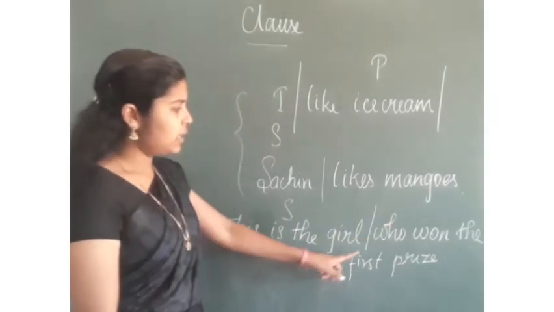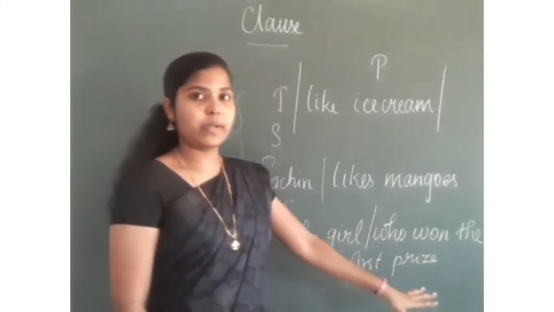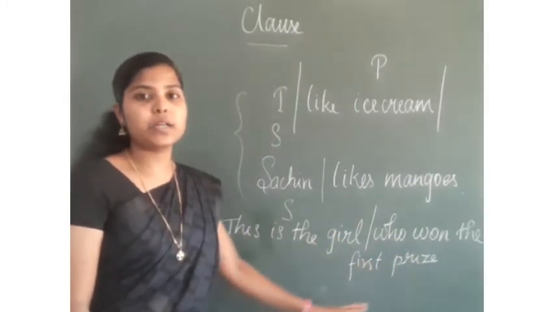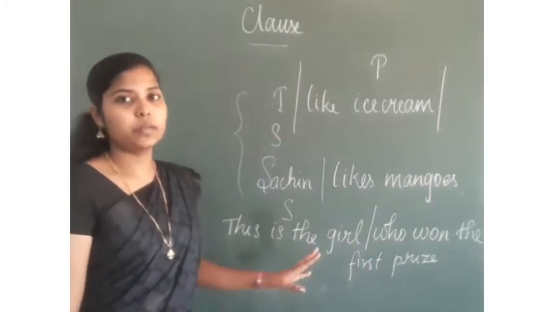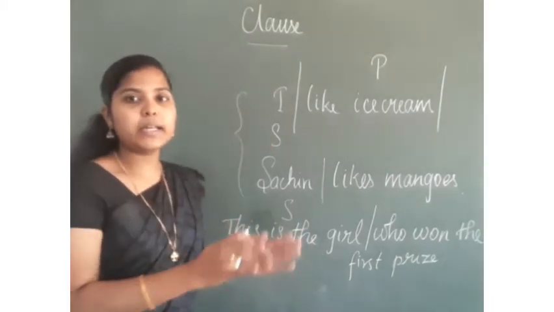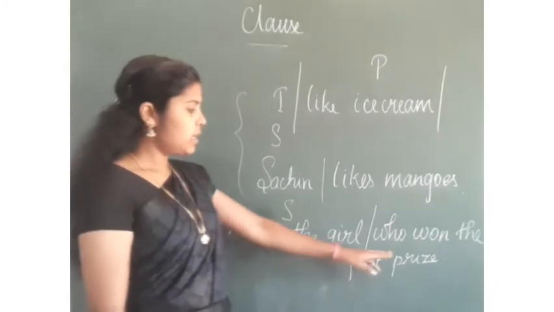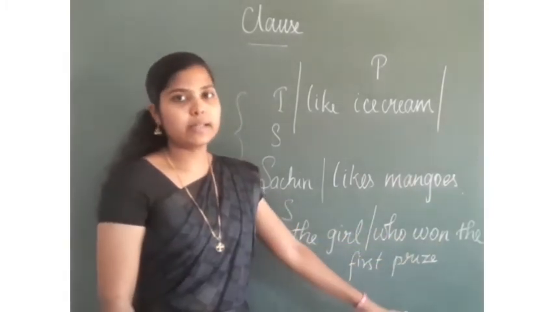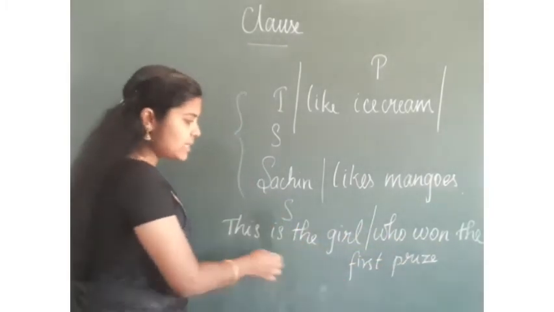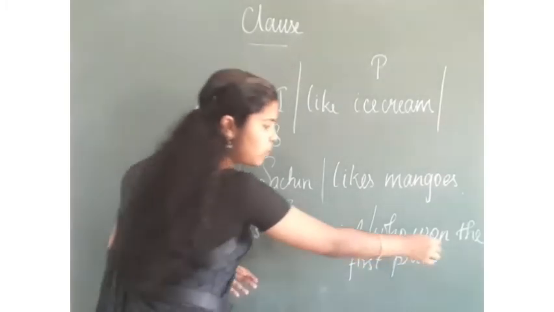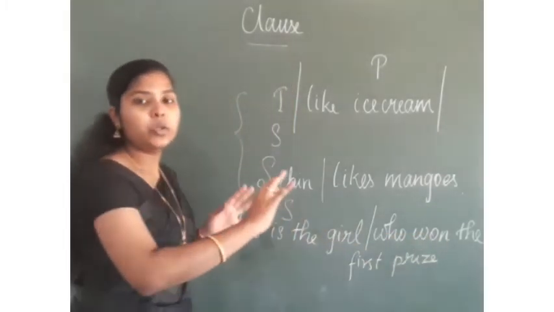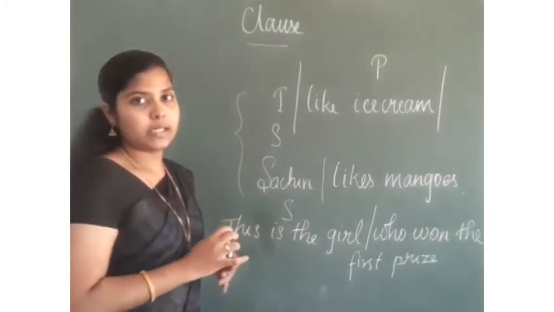I am dividing this particular sentence into two parts: "This is the girl" and "who won the first prize." These are two separate clauses.